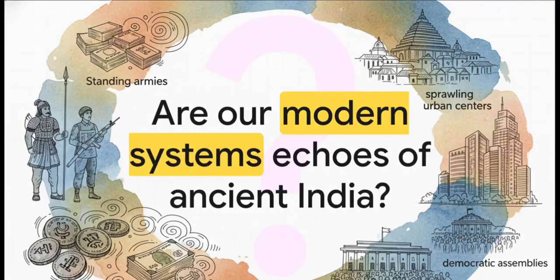So it leaves us with a really fascinating question. When we look at the complex systems that govern our lives right now, our standing armies, our sprawling urban centers, our coin-based economies, and our democratic assemblies, how much of our modern reality was actually forged 2.5 millennia ago in the fires of the Mahajanpadas?